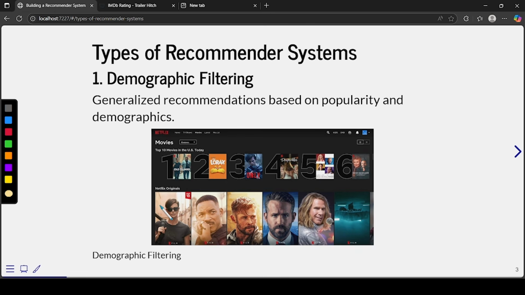If somebody is from the US, then he might see this kind of recommendation on Netflix, as you can see on the screen. If a user is based in India, then he might see a different kind of recommendation. If he is based in China, he might see different recommendations too.